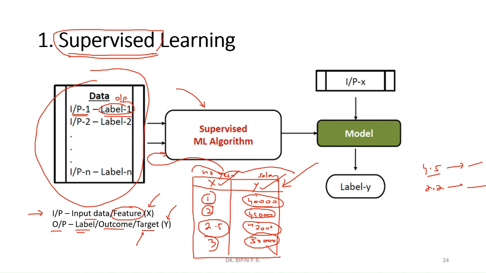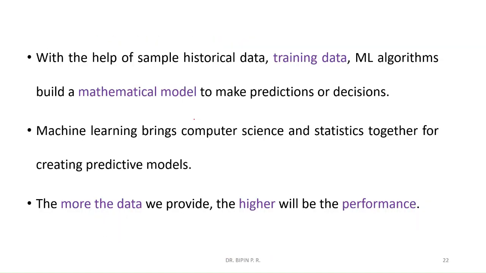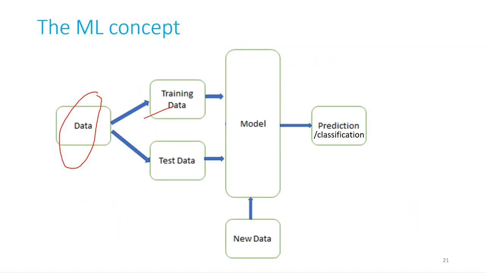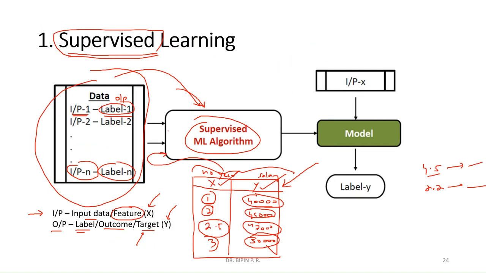Okay, so in supervised learning algorithms, we will give both input and the corresponding label, corresponding output as the input data to the supervised machine learning algorithm. And we will train and test the data. I told you we have to divide the data into training data and testing data. Then we will train and test the model and we will produce a new model.